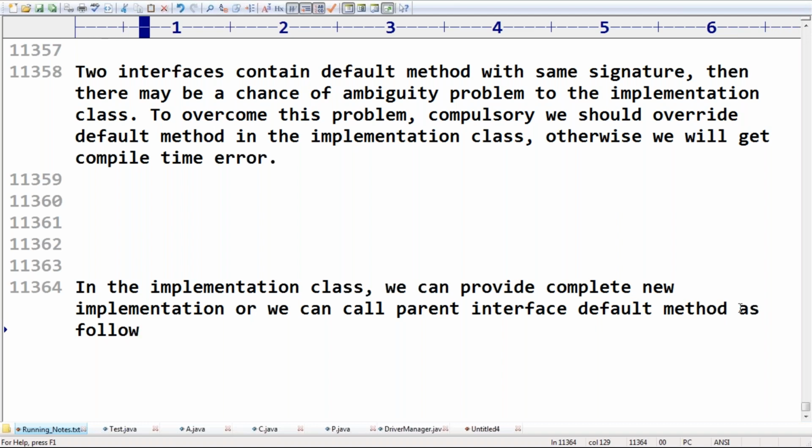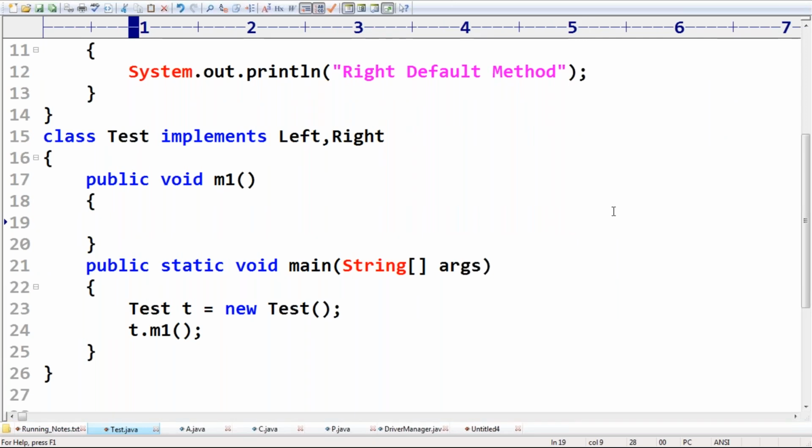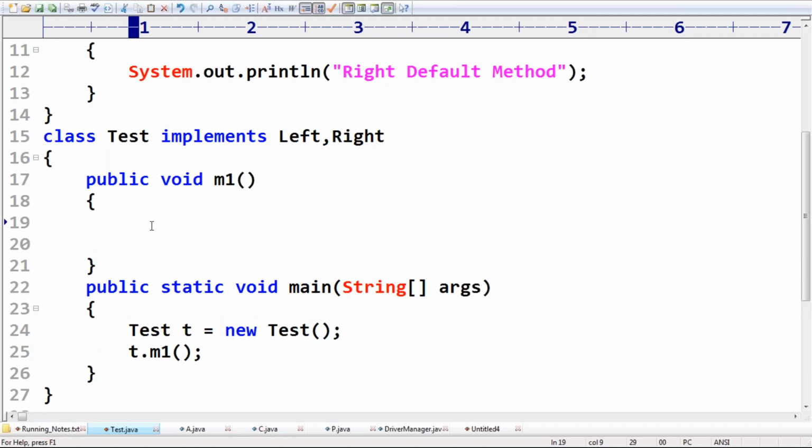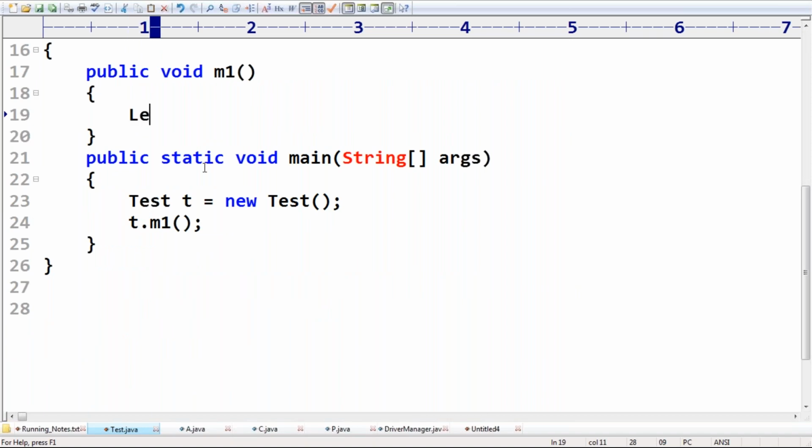What is the syntax for that? Very important, sir. Don't get confused. Assume I don't want a complete new implementation. I want to call the left interface default method. What is the interface name? The interface name is Left. So I'm taking Left.super.m1().